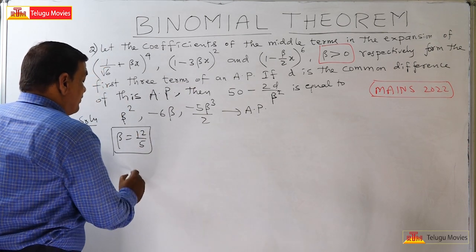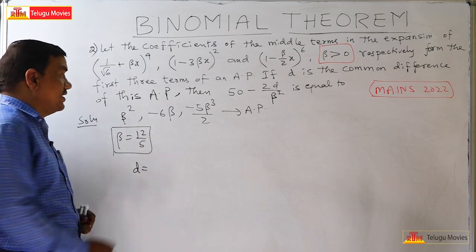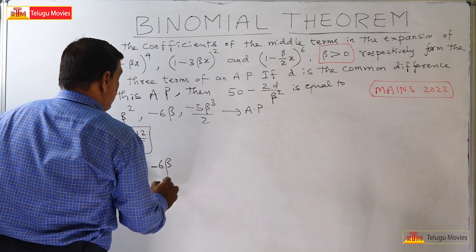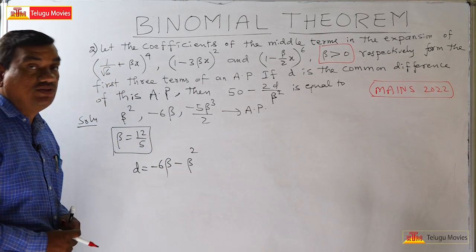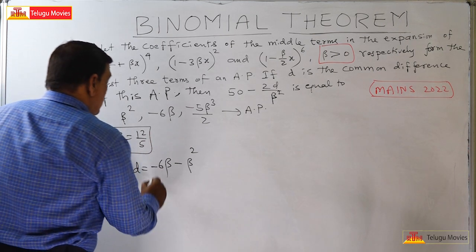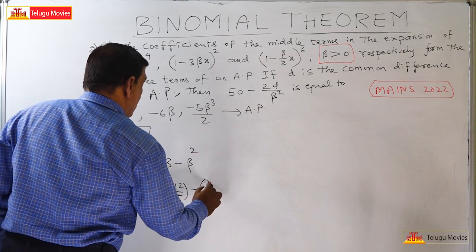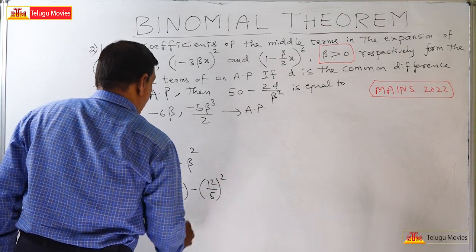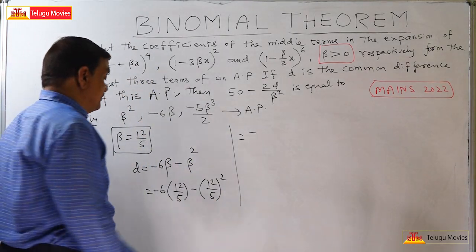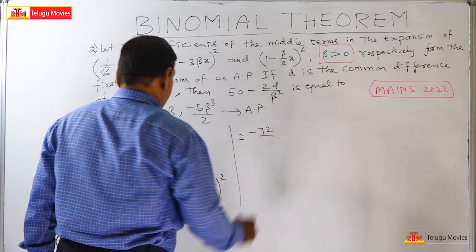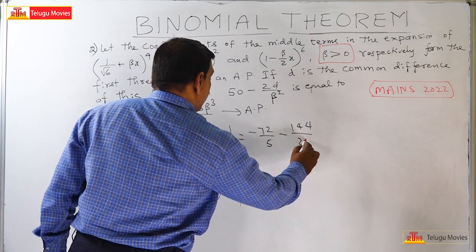Now the common difference d is equal to second term minus first term, that is equal to minus 6 beta minus beta square, minus 6 beta minus beta square. So this is equal to minus 6 into beta, that means 12 by 5, minus 12 by 5 whole square. So this is equal to minus 72 by 5 minus 144 by 25.